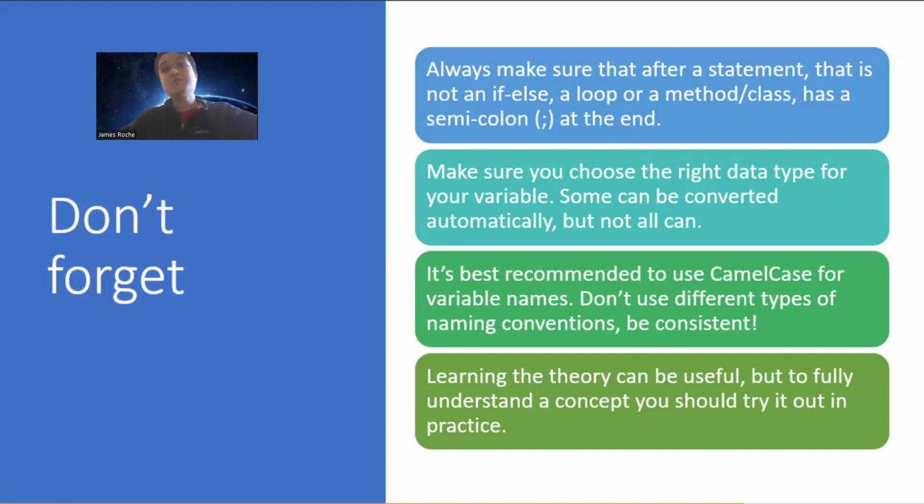Now make sure you choose the right data type for your variable. Some, like double and integer variable data types, can actually be converted with casting, which you'll probably learn later on. But not all can, for example strings and booleans, if you've done one of the exercises we did. As with the naming conventions, it's recommended to use camel case for variable names. Don't use different types of naming conventions like snake case or Hungarian notation.